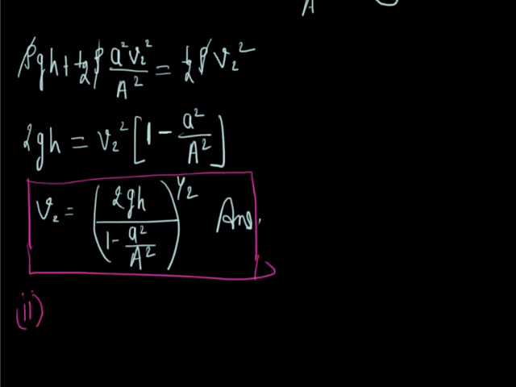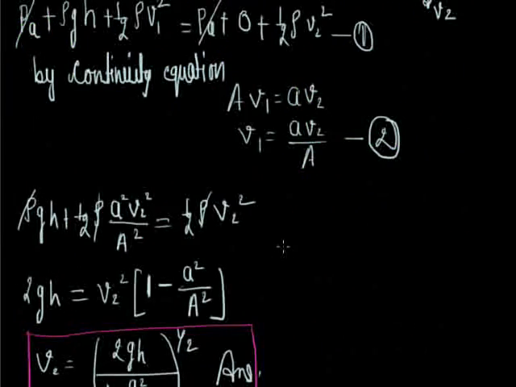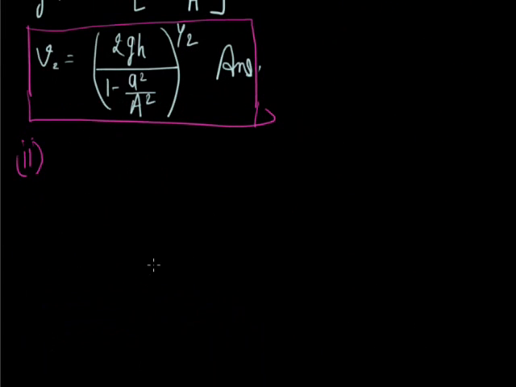Now the second part. In the second part, it is asked that we have to find out the area of cross section of the water stream coming out of the tap at depth h0 below the tap, in terms of small a, just after opening the tap. Means we have to find out, just redraw the diagram. Suppose it is the tap and here water is coming out. So we have to find out the area of cross section of the water stream in this area. Suppose it is A1 and here this level is h0.